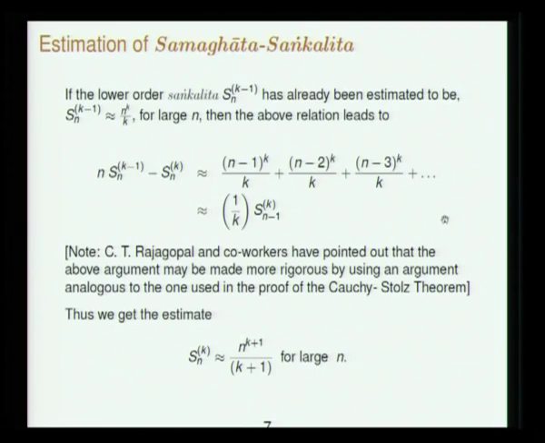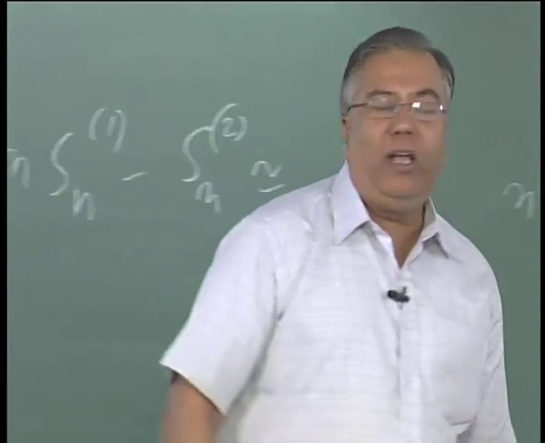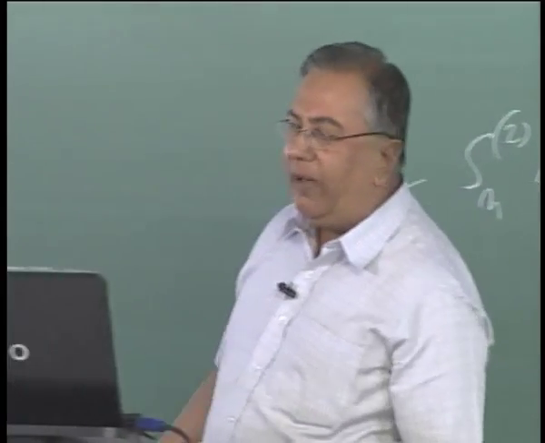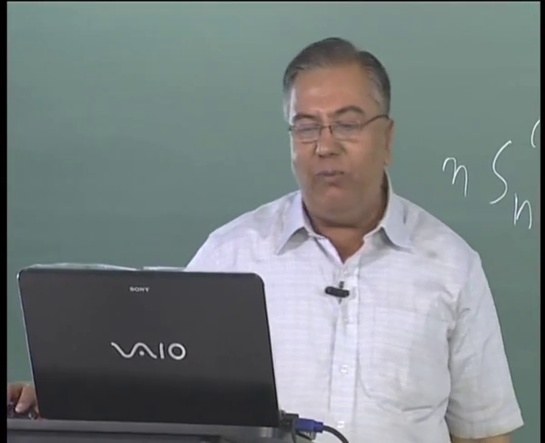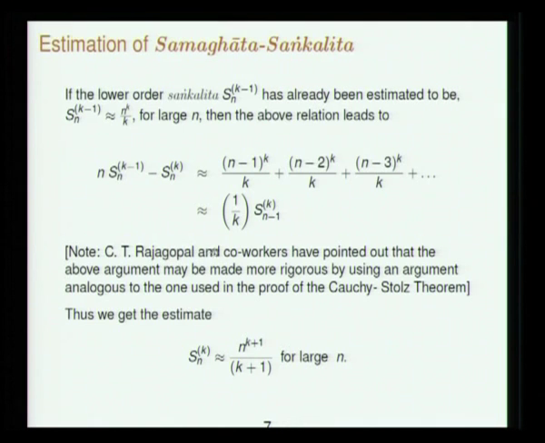So is it really true, is it really correct? A more technical argument needs to be made, there is a small sort of epsilon delta argument that needs to be made to justify this. This justification for instance has been indicated in the papers of C.T. Rajagopal, who says one can use the same sort of arguments used in the proof of something called the Cauchy-Stolz theorem to justify this step very rigorously.